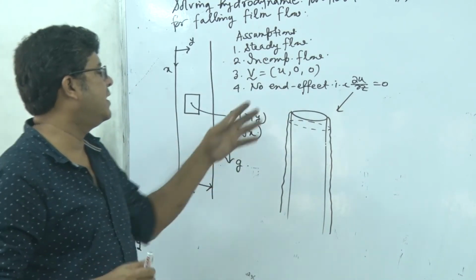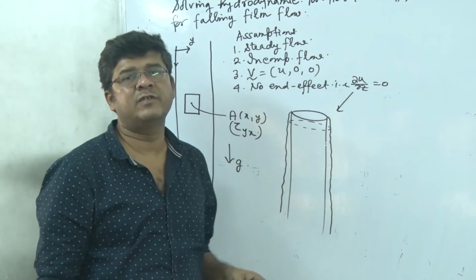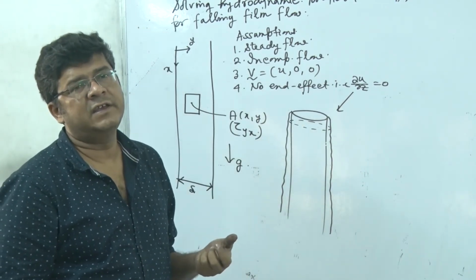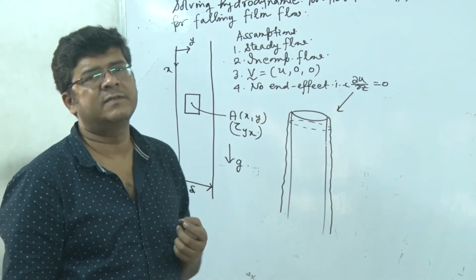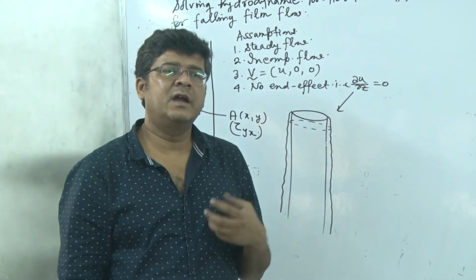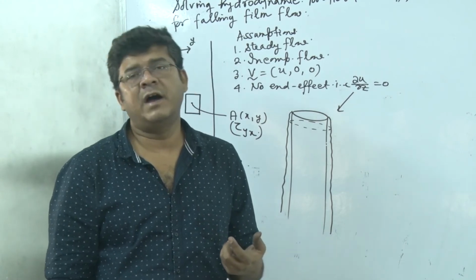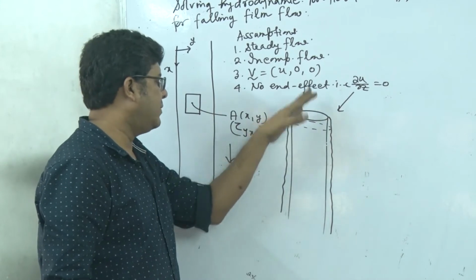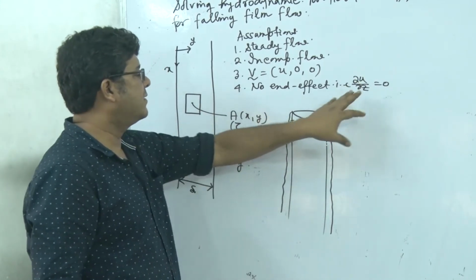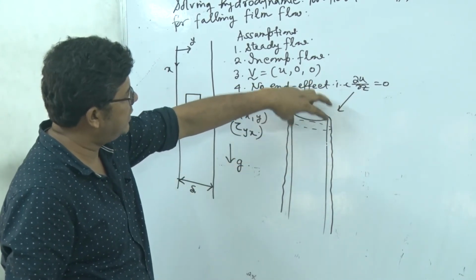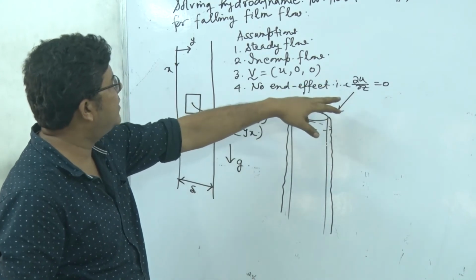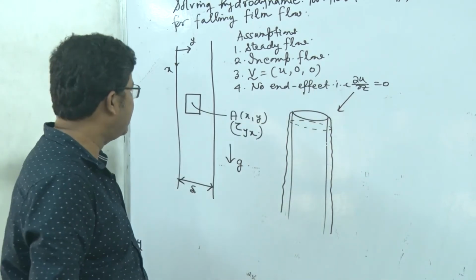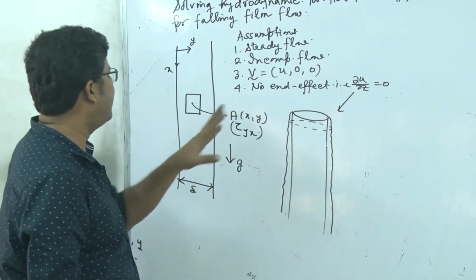And actually we will see that this type of analysis and the same equation will be applicable to solve for the average heat transfer coefficient and the local heat transfer coefficient in condensation on a vertical tube, which is a part of the Nusselt equation. We will see it in heat transfer, but for the time being, let's not go by that. Here we have used this specific case to demonstrate that real life example of no end effect, right? So with that, let's go forward.